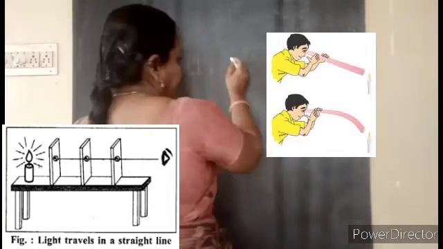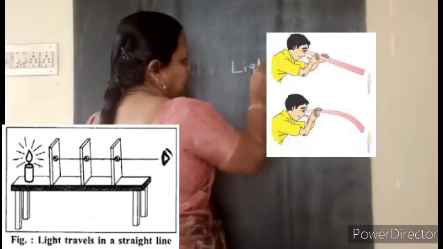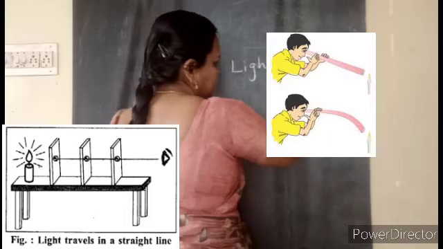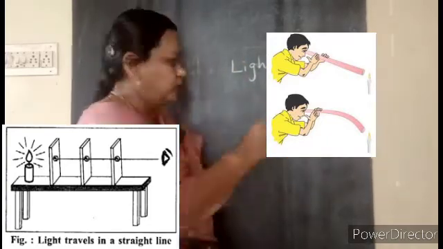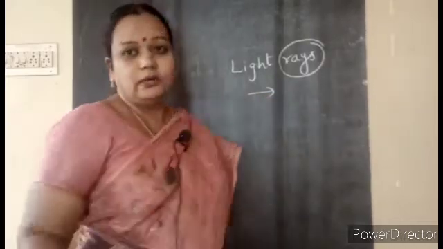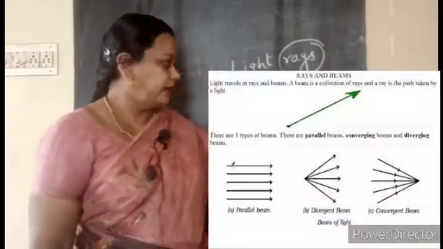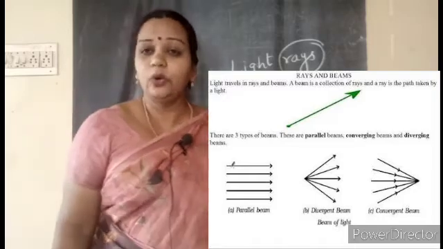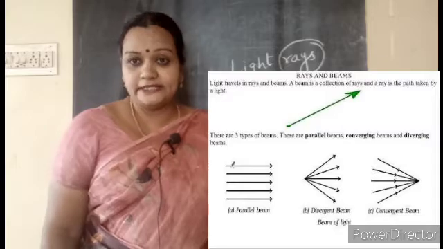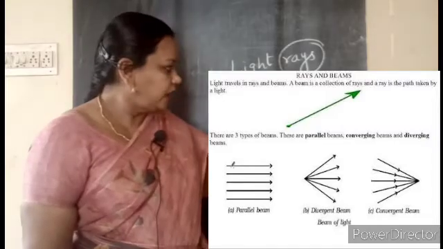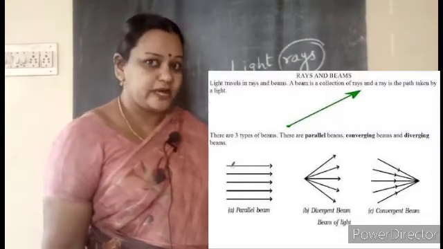Now, whenever we say sunlight or light, we will say light rays. Yes, children? Light rays. You all know what a ray is. How do you specify the ray? This is the ray. You are learning in maths also the meaning of line segment, ray and all. So light from the source travels in one direction.